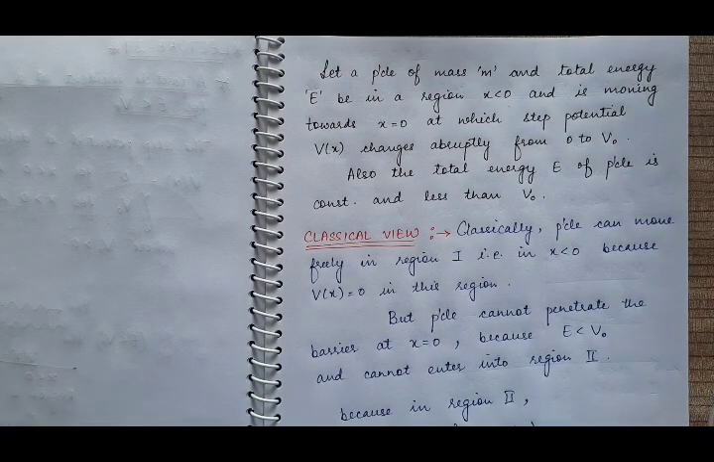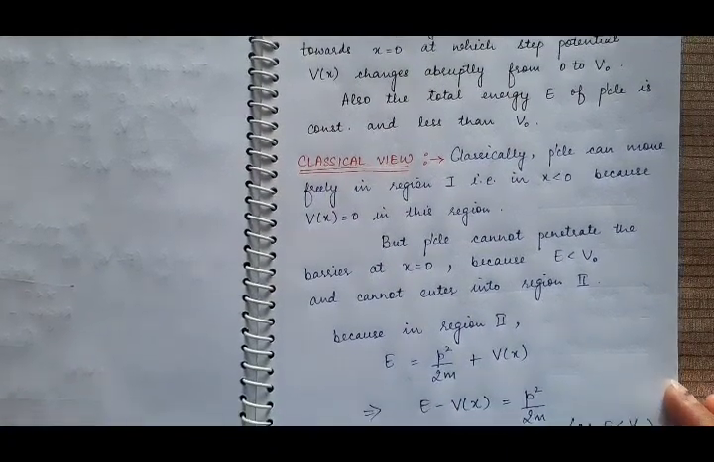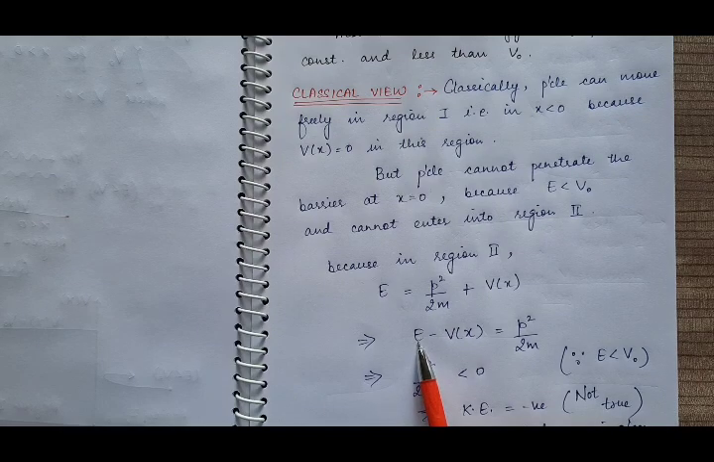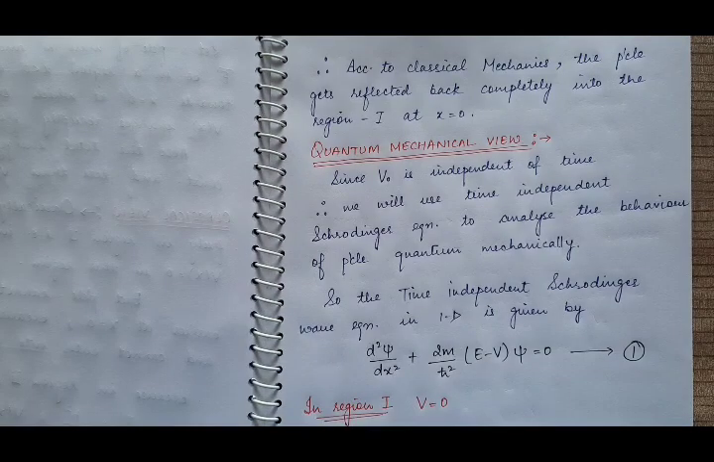So this is the classical view which I have already told you. Because E is less than V0, E minus V0 will come out to be negative. So the kinetic energy is negative according to classical mechanics. So now we will discuss the quantum mechanical view.